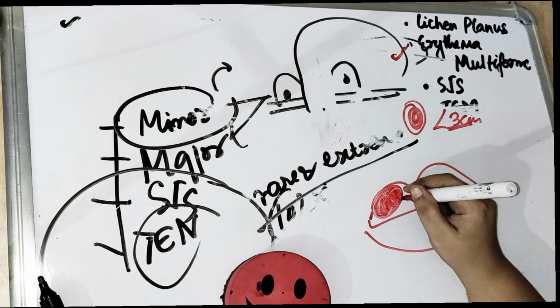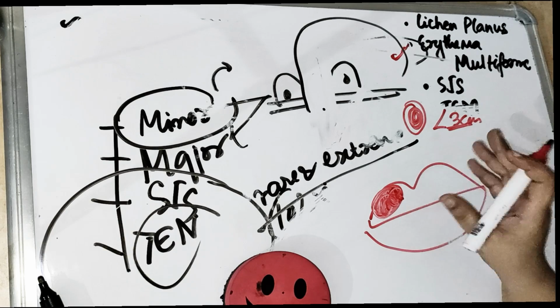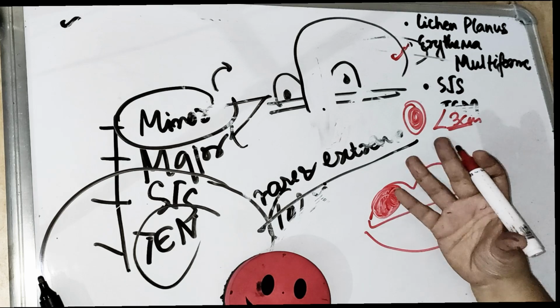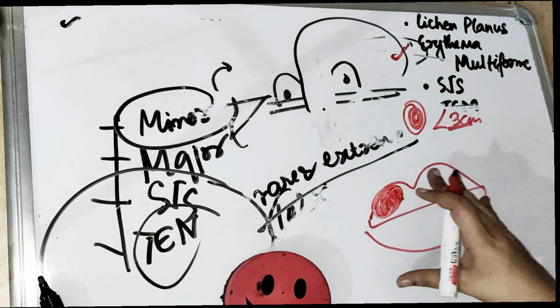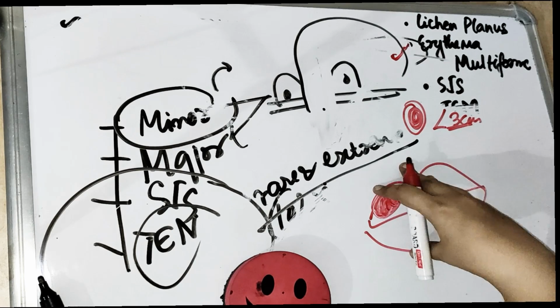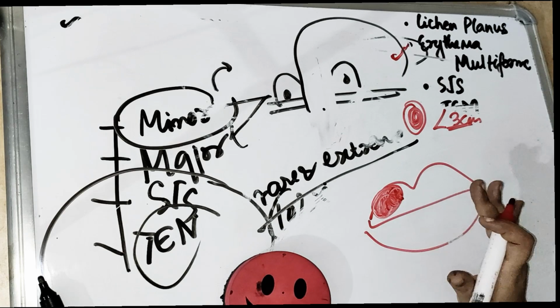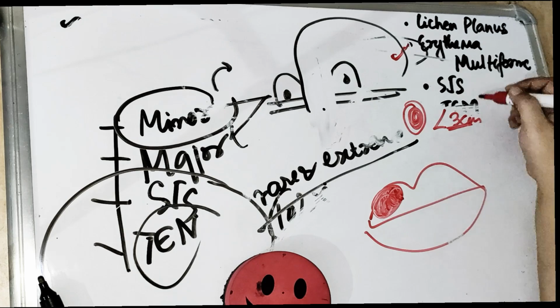Now this is because of a macule or papule initially. Then they form a blister. Then there is a rupture of the blister. When the blister ruptures, it is going to create an ulcer. And later on this ulcer looks like a crusted surface on the lip which is red in color. Right.